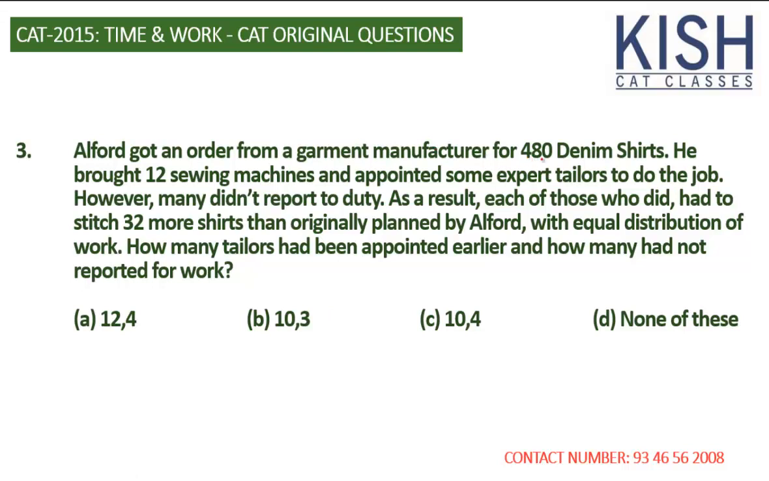It is 480 denim shirts, that's one piece of information. 12 sewing machines is also one piece of information. But what you need to observe closely is "some experts." Some could be exactly 12 or must be less than 12, because only 12 people can work.